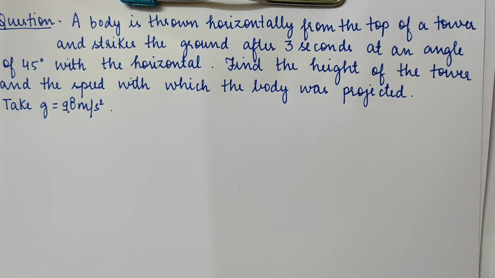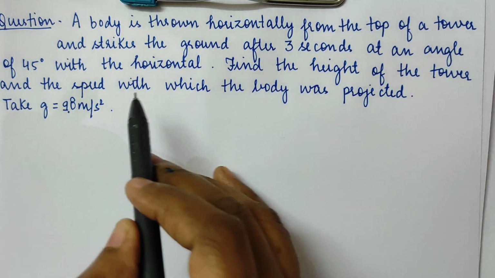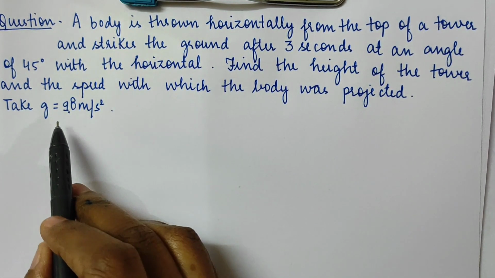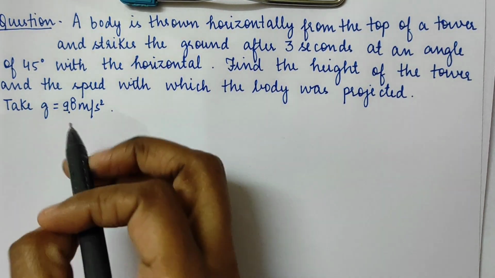Question 1. A body is thrown horizontally from the top of a tower and strikes the ground after 3 seconds at an angle of 45 degrees with the horizontal. Find the height of the tower and the speed with which the body was projected. Take g equals to 9.8 meter per second squared.